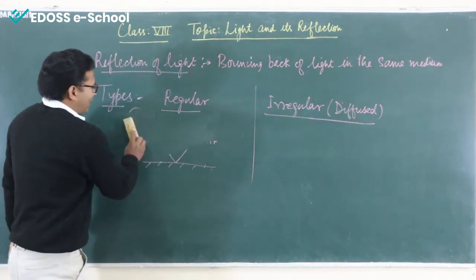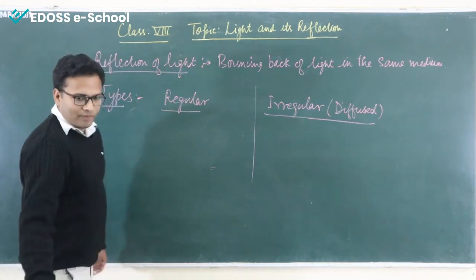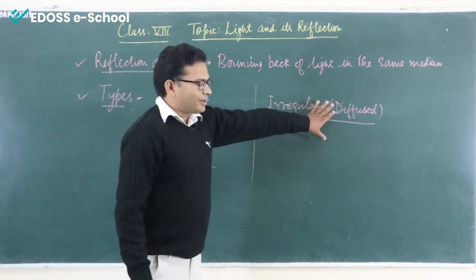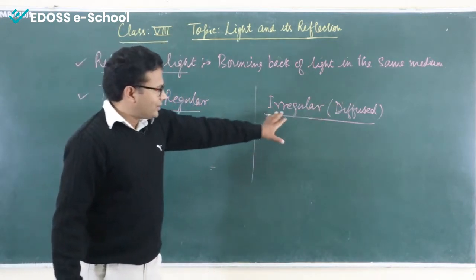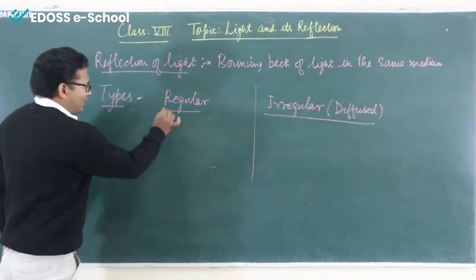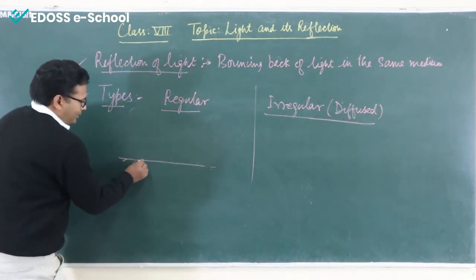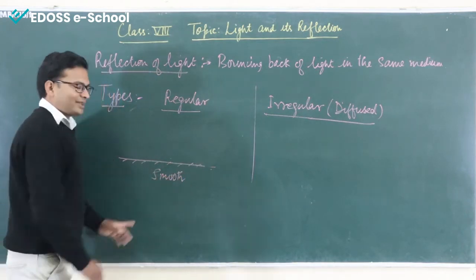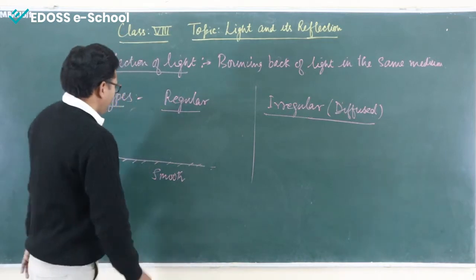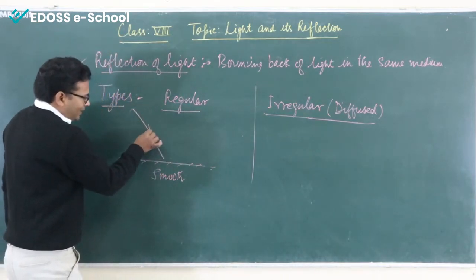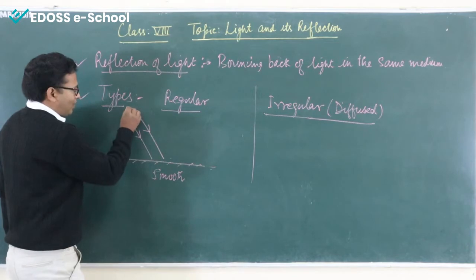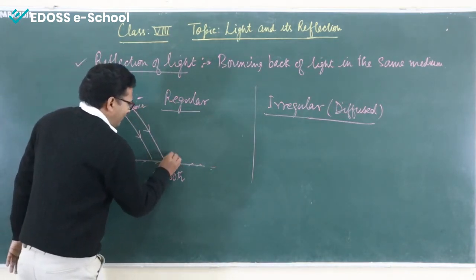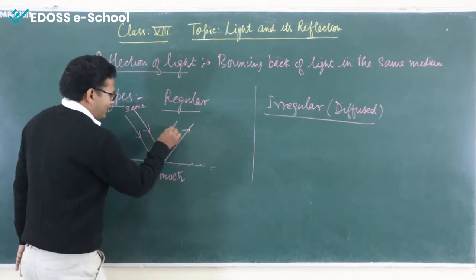Now, coming under the types, we have two kinds of reflection. One is regular reflection and the other one is irregular, or in other words, diffused reflection. Now, for the regular reflection, the surface should be a smooth surface as it happens in a plane mirror. Okay. So, light will come like this from any source of light and will bounce back from the surface as it is.